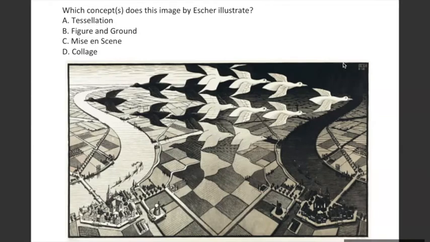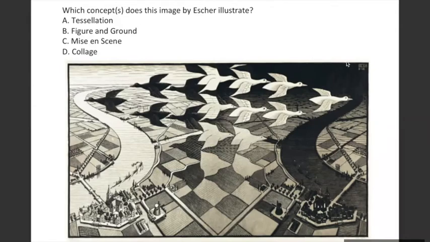That's a different phenomenon, where it can be viewed in two different ways by two different people. Figure ground is something where there's a figure, which is the highlight, the foreground, and there's a background. And figure ground generally happens with black and white images. There's a figure which is black, and there's a background which is white.